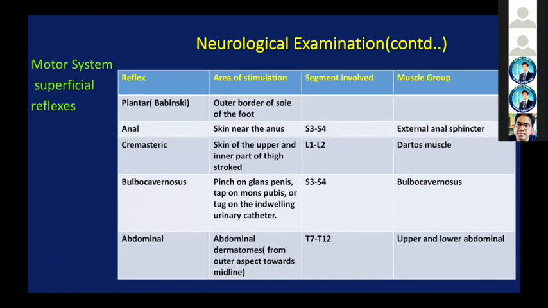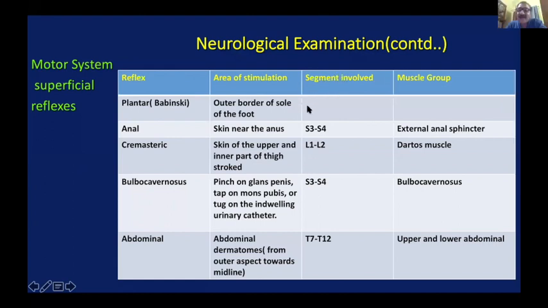Now, this was about deep tendon reflexes. Now we are supposed to check the superficial reflexes also. The superficial reflexes are so called because they are elicited by stroking a superficial structure like the skin or the cornea. These are the superficial reflexes which we are supposed to check in the exam, starting from plantar, sternal, cremastic, bulbocavernous, and abdominal. Again, the candidates are supposed to memorize this chart to know which is the segment involved and which is the muscle involved.